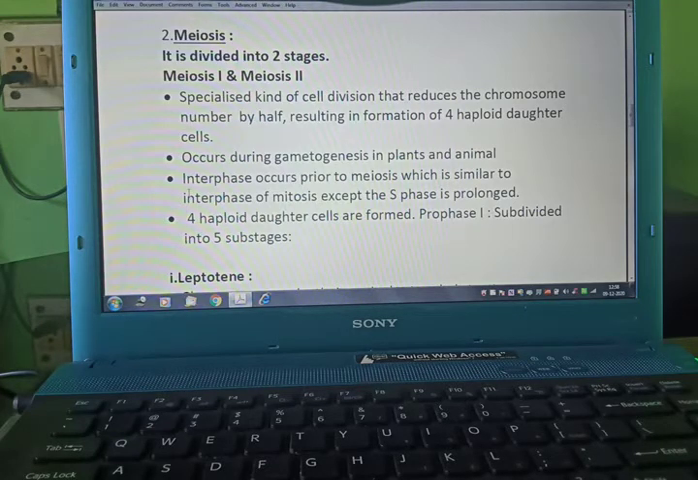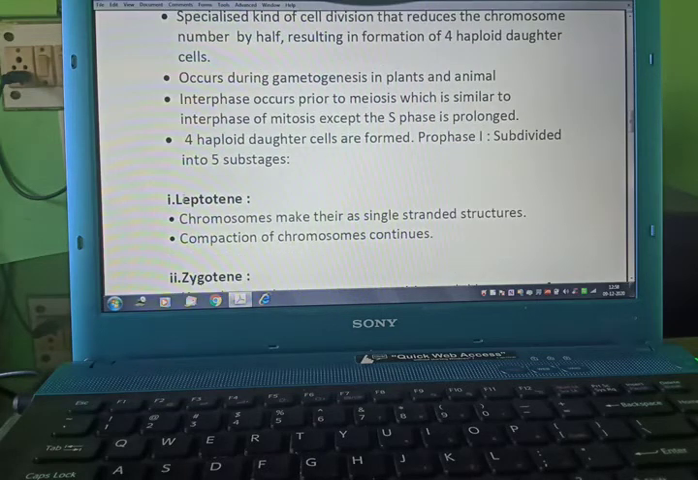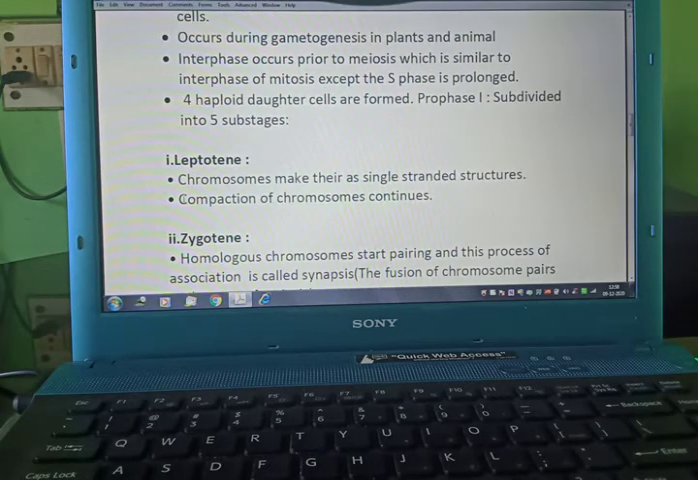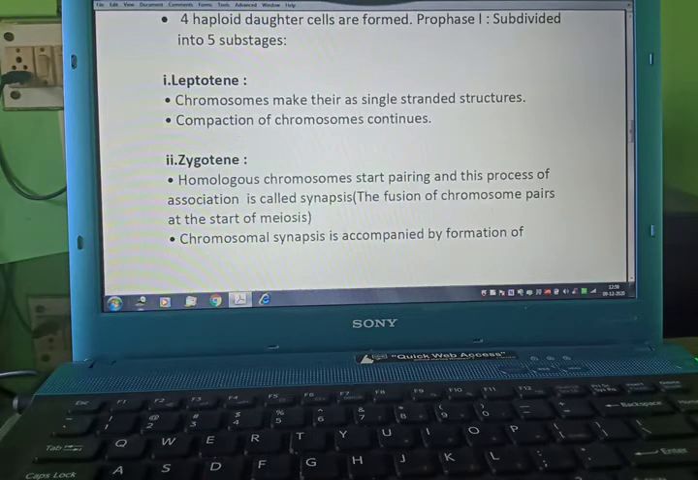Interphase occurs prior to meiosis, which is similar to interphase of mitosis except the S phase is prolonged. 4 haploid daughter cells are formed. Prophase 1 is divided into 5 substages: leptotene, zygotene, pachytene, diplotene and diakinesis. We are starting with leptotene. Chromosomes make their single-stranded structure. Compaction of chromosomes continues.